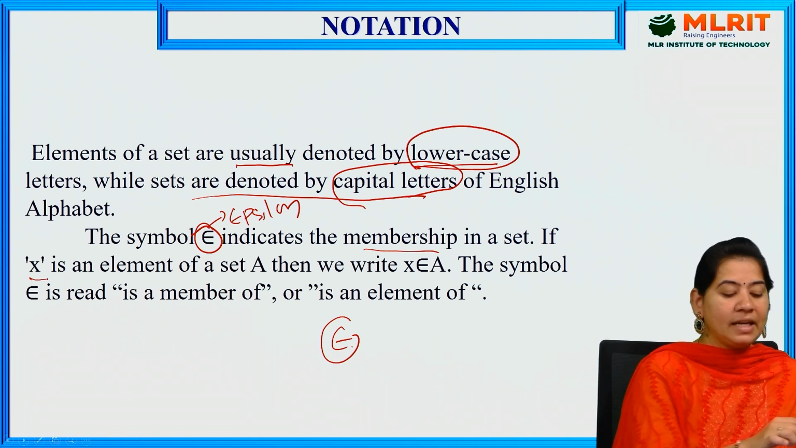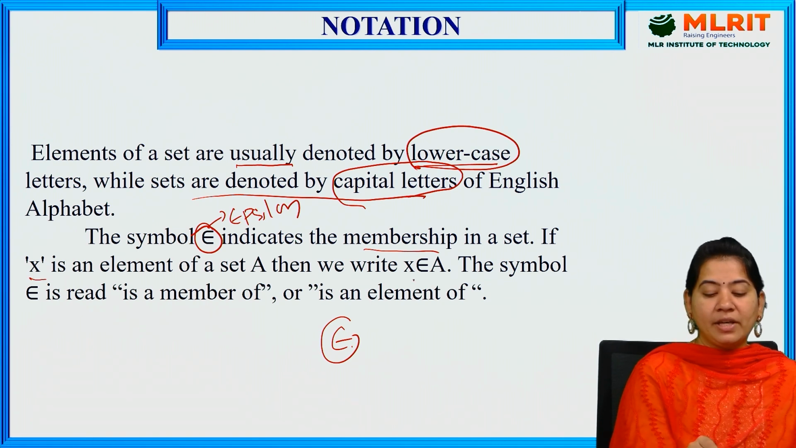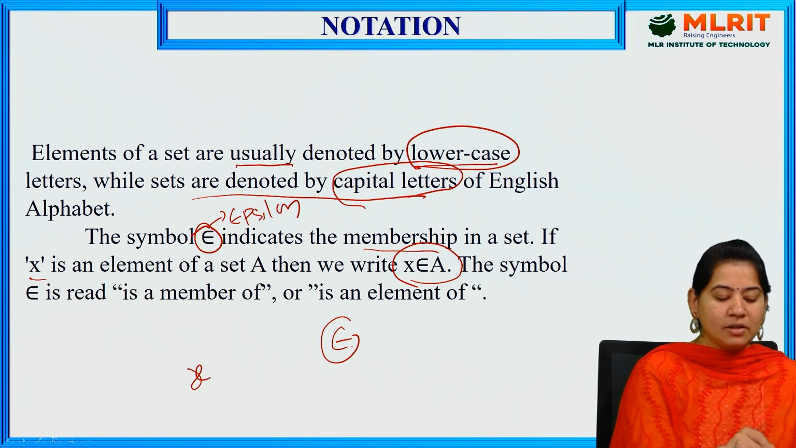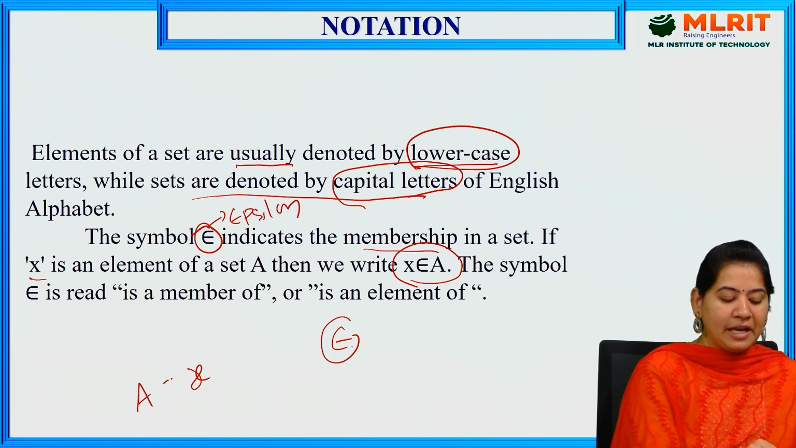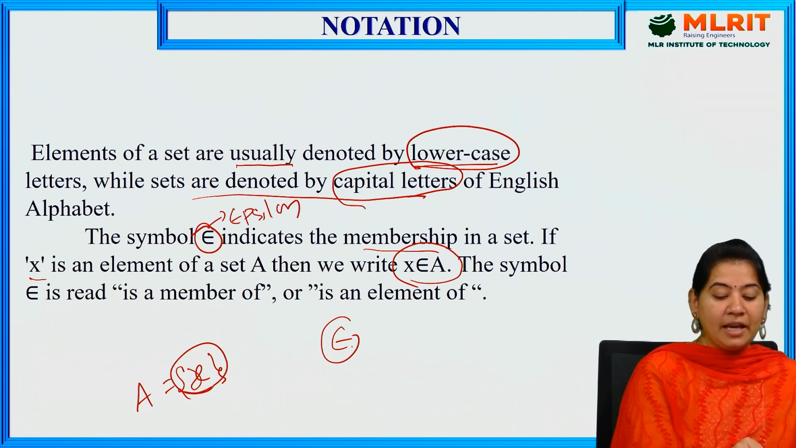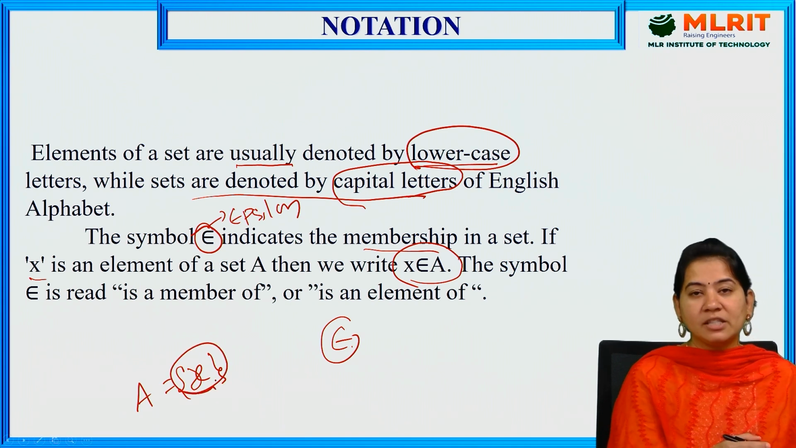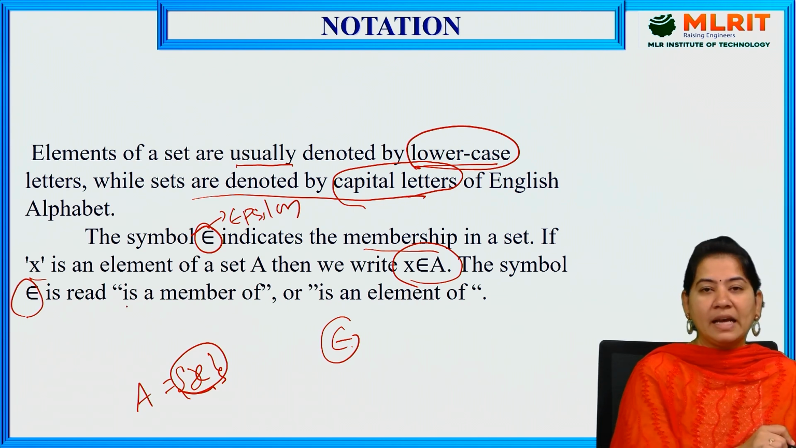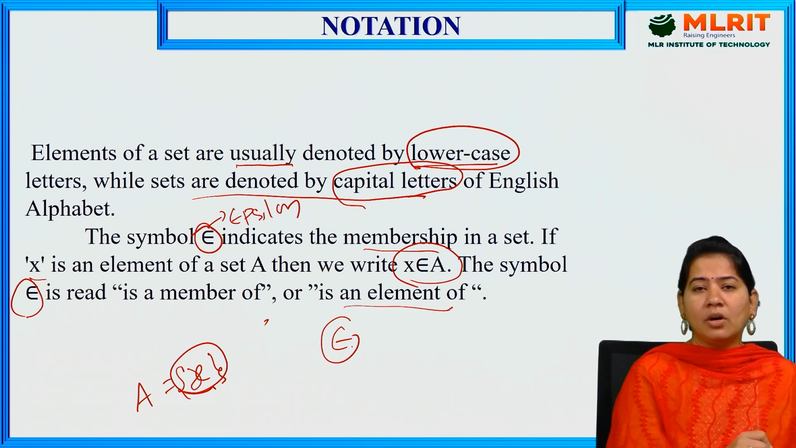If X is an element of a set A, then we can write X belongs to A. Means, for example, this X, we are considering it in set A. So that means this is an element in the set A. That element of set A, you can say that it belongs to, or it is a membership of the set here. So the symbol epsilon is read as it is a member of, or is an element of, or it belongs to.